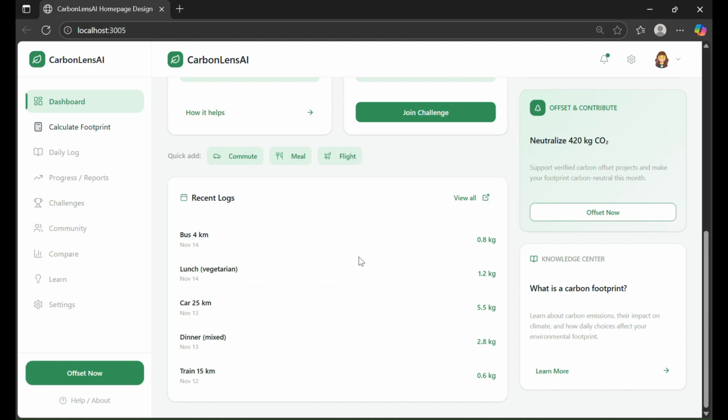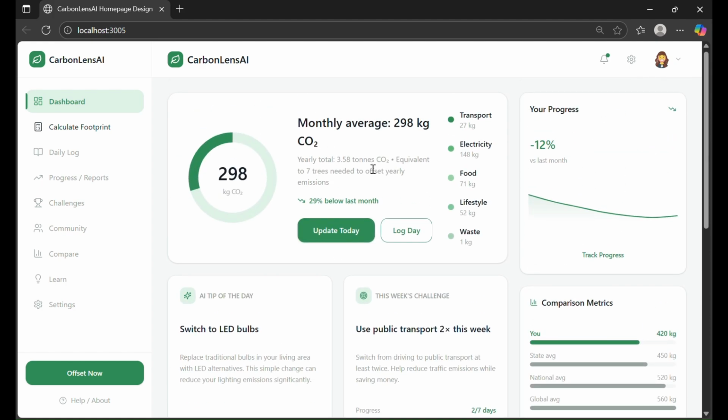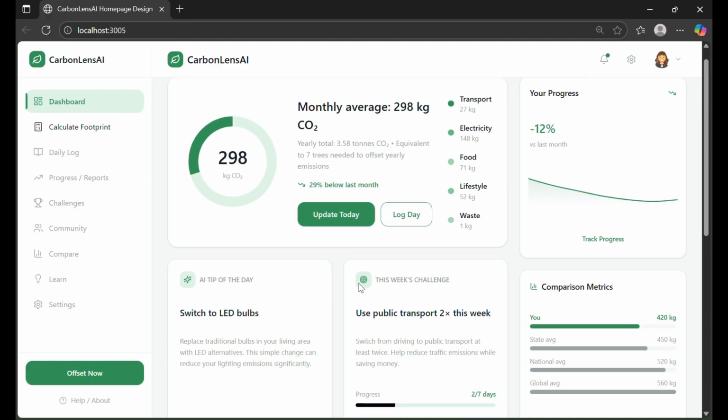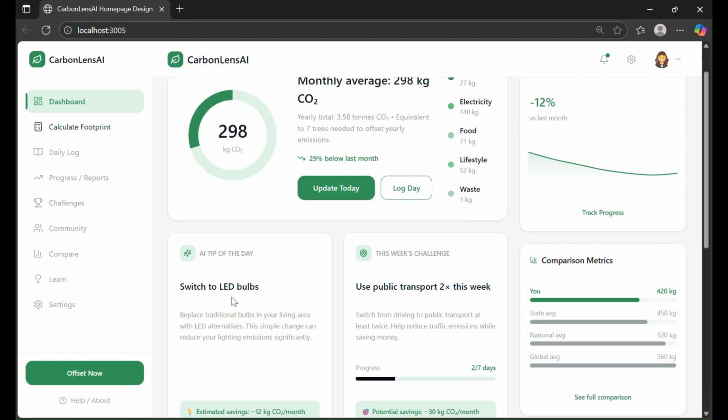When the user clicks calculate, our backend generates the total yearly footprint and a category-wise breakdown. That's here. Action suggestions, like the equivalent of 7 trees needed to offset yearly emissions.